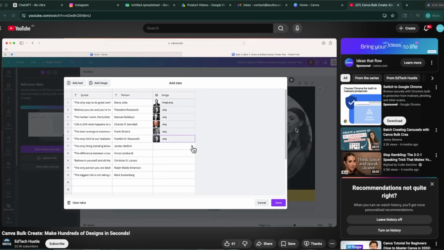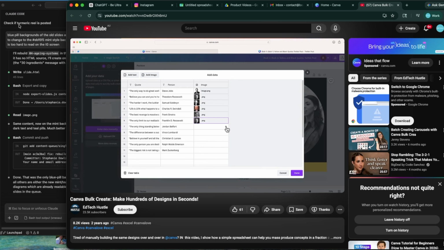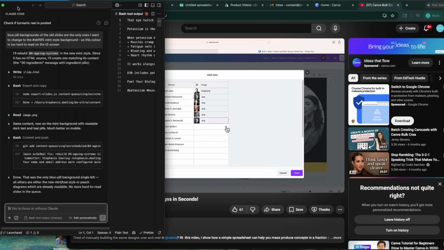Hey, so I've got a combination of using Anthropic and Claude Code, which is almost my agent who queues, manages, and helps me write captions based on knowledge and my instructions and training data.